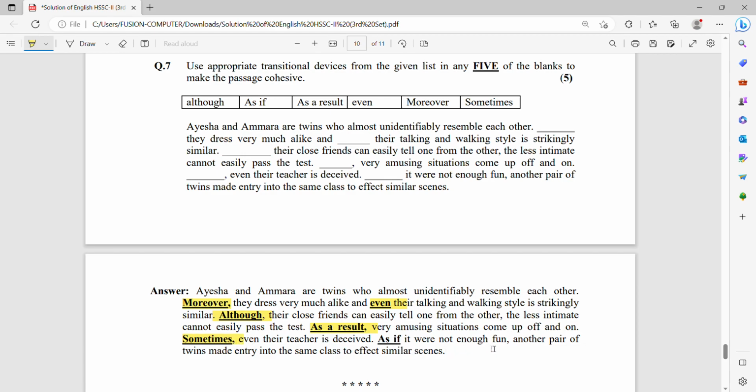As if it were not enough fun, another pair of twins made entry into the same class to create similar scenes. So this is all about your paper of English.